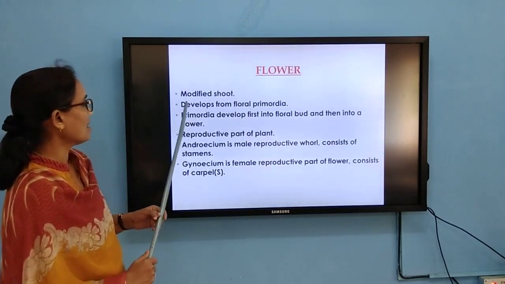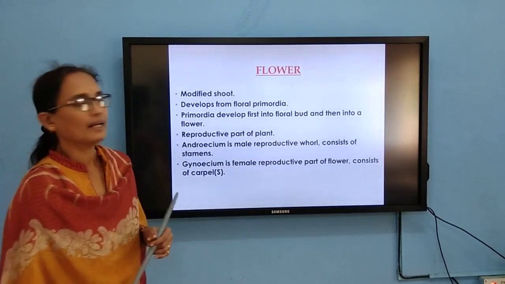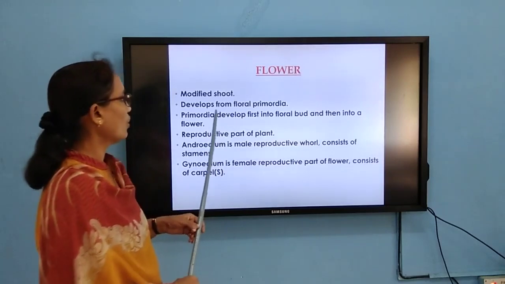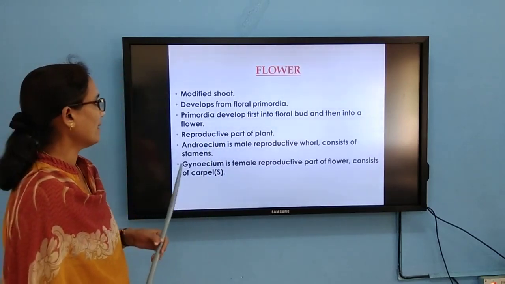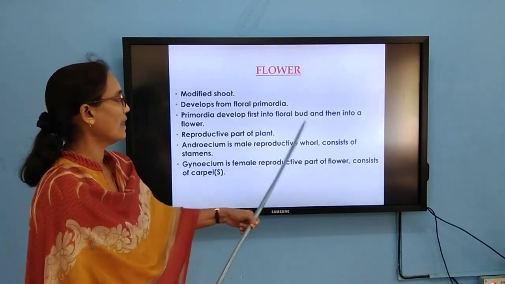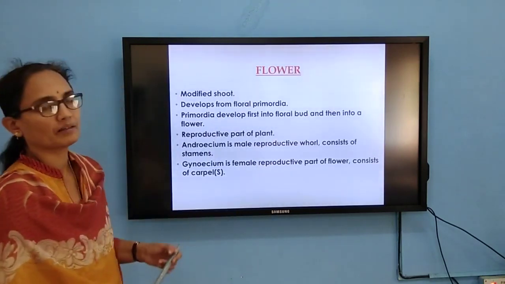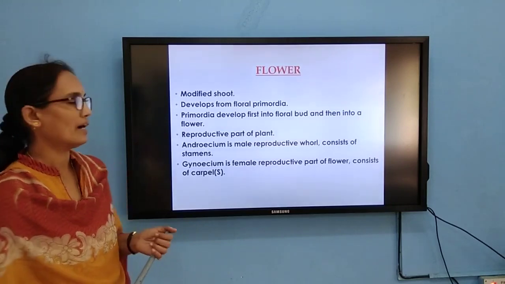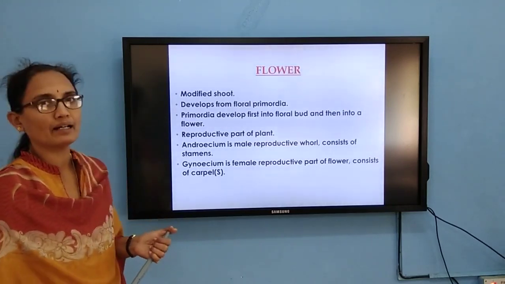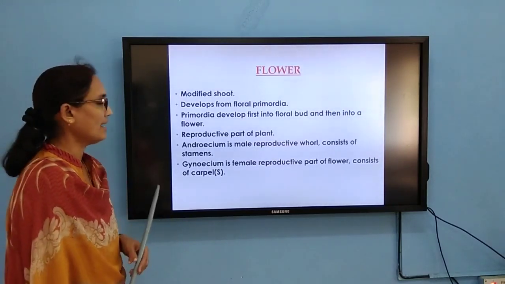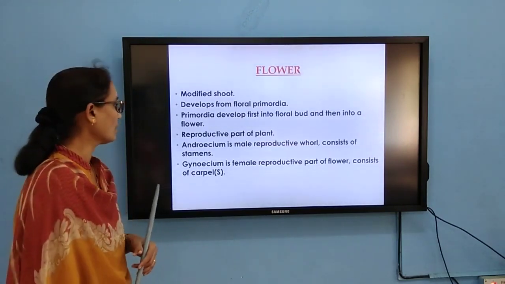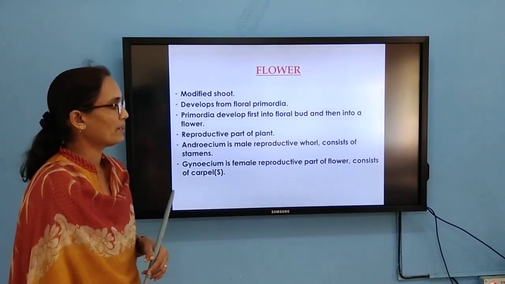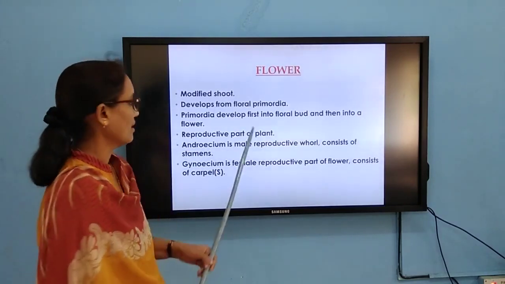So the flower is a modified shoot. It is developed from floral primordia, the meristematic tissue. The primordia first develop into the floral bud and then into a flower. So the reproductive part of a plant is nothing but the flower. The androecium is the male reproductive part, and the gynoecium is the female reproductive part of a flower.